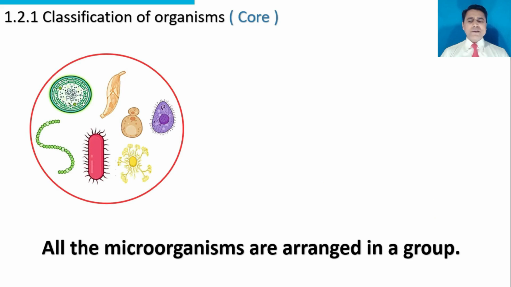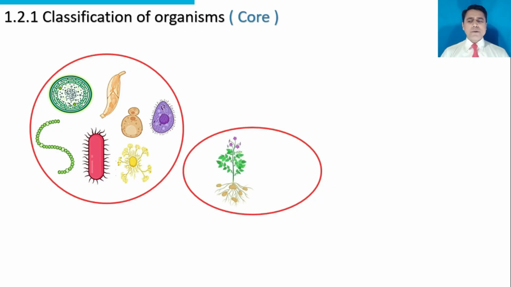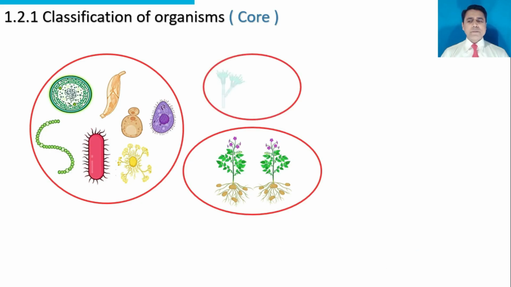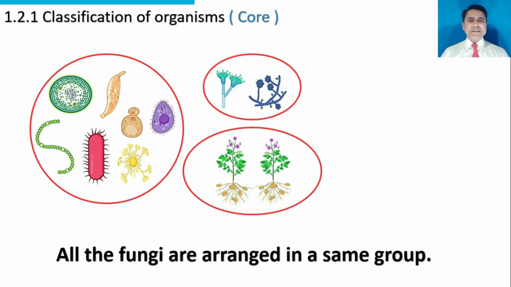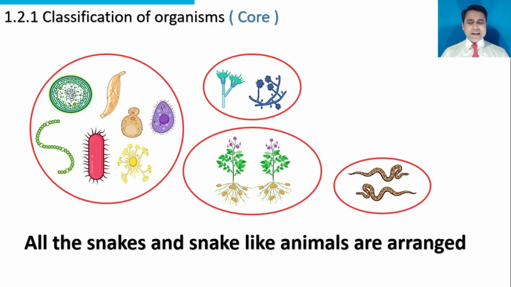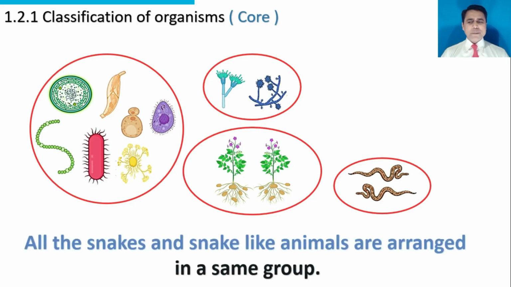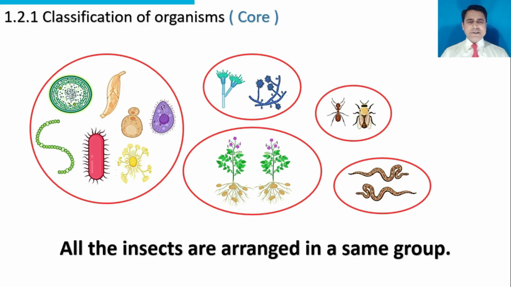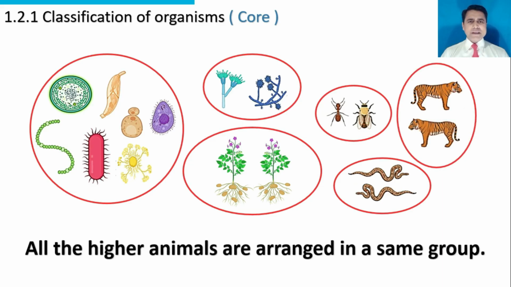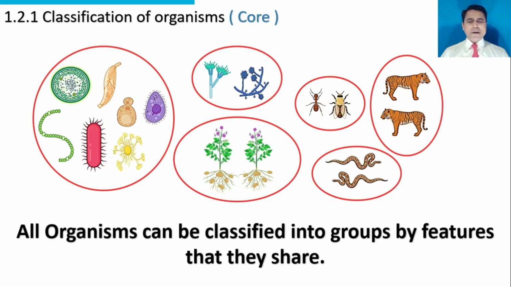All the microorganisms are arranged in a group. All the plants are arranged in the same group. All the fungi are arranged in the same group. All the snakes and snake-like animals, the reptiles, are arranged in the same group. All the insects are arranged in the same group. All the higher animals are arranged in the same group. All the organisms can be classified into groups by features that they share.